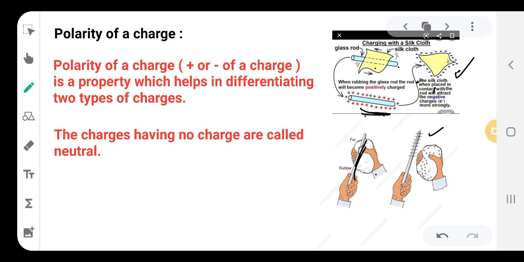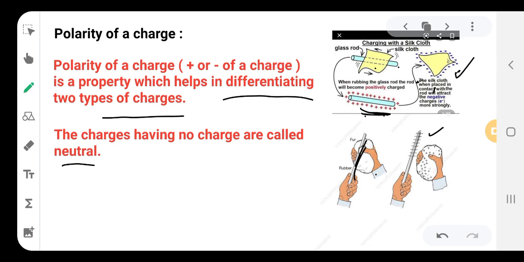Okay, now let us see the polarity of the charges. So polarity is nothing but the positive or negative charge of the two charges. So polarity of a charge is a property which helps to differentiate the two types of charges, that is positive and negative charge. So if there is no charge, then we call that substance neutral. All matter, before we give any external force or excitation to it, will be in the neutral condition.